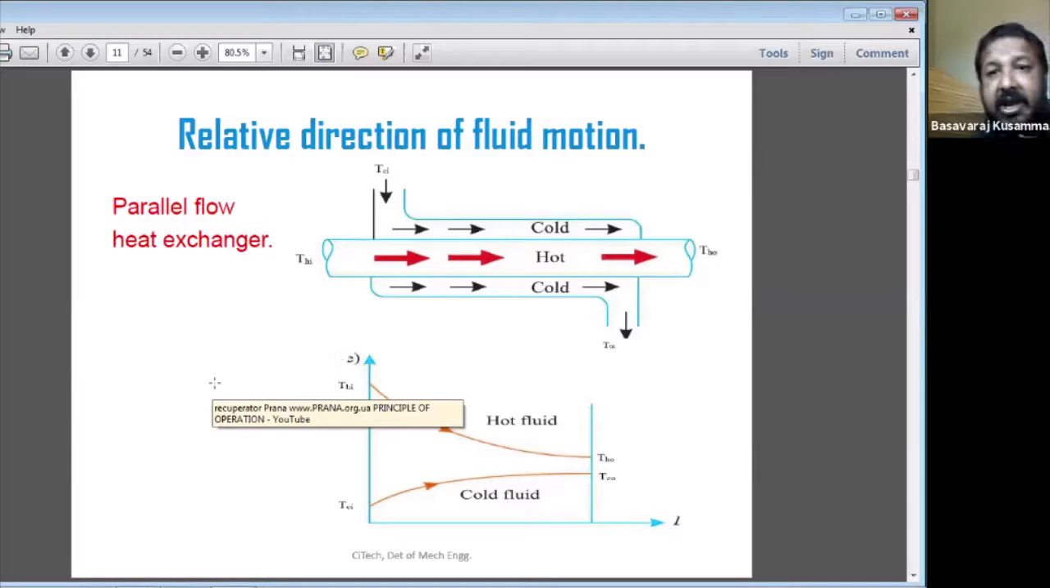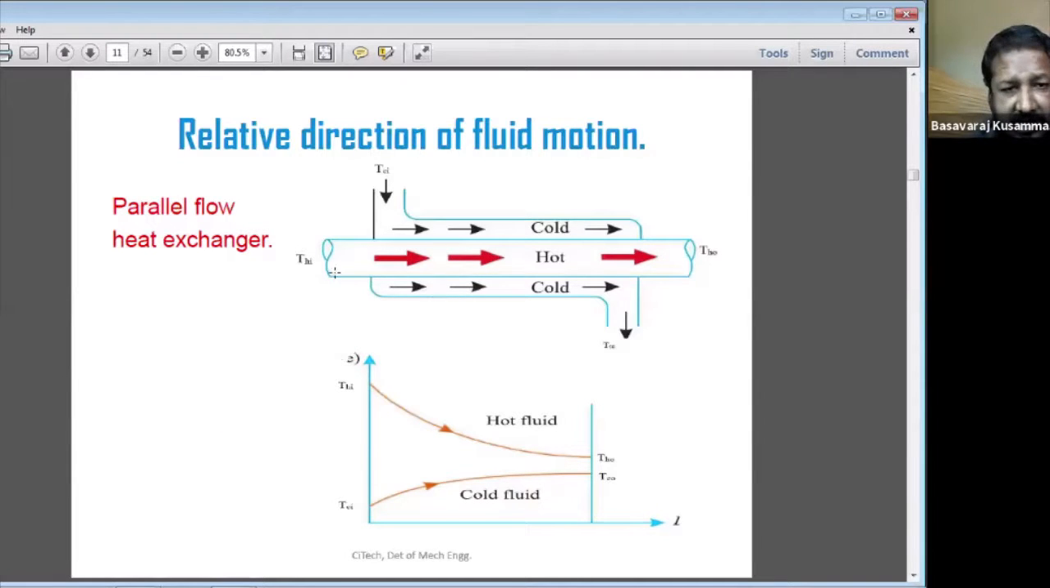So these are the concentric tubes. This one is the inside tube, and this one is the outside tube. This is the concentric tube arrangement. In the parallel flow, this is very important, as per the syllabus. What is the parallel flow heat exchanger?